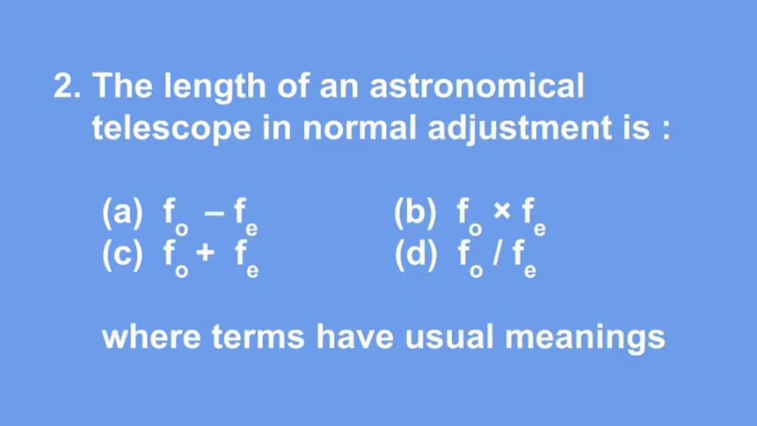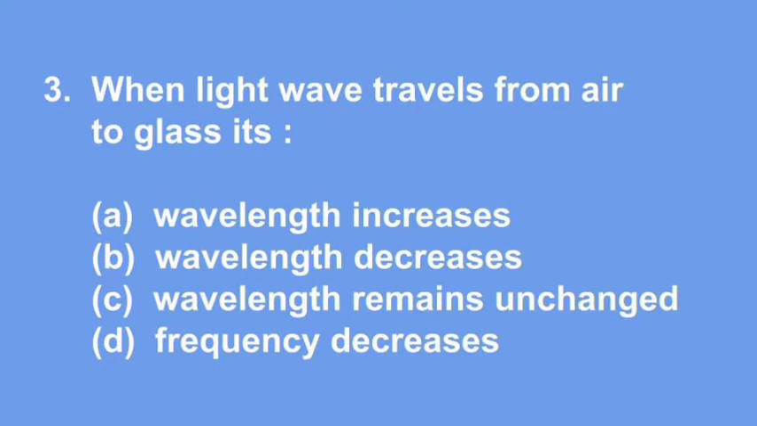Question number 2. The length of an astronomical telescope in normal adjustment is A. FO minus FE, B. FO into FE, C. FO plus FE, D. FO by FE, where terms have their usual meanings. You very well know that FO is the focal length of the objective lens and FE is the focal length of eyepiece.